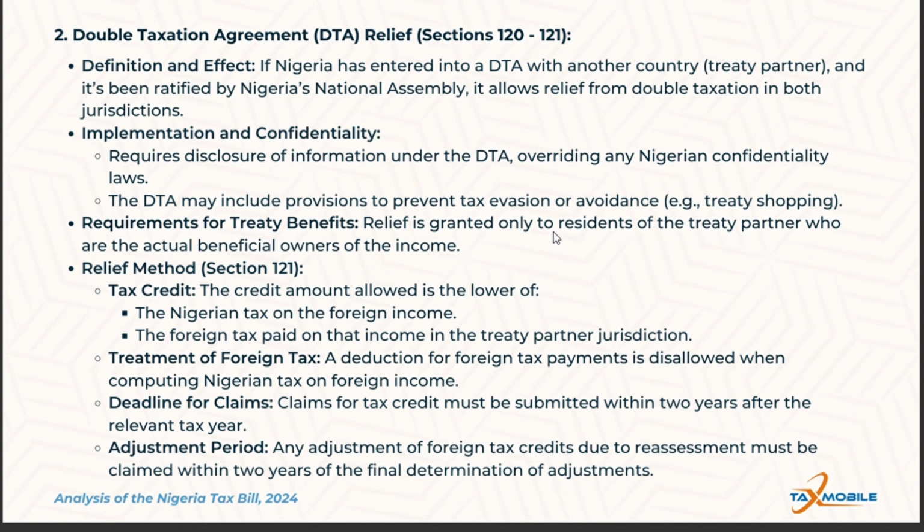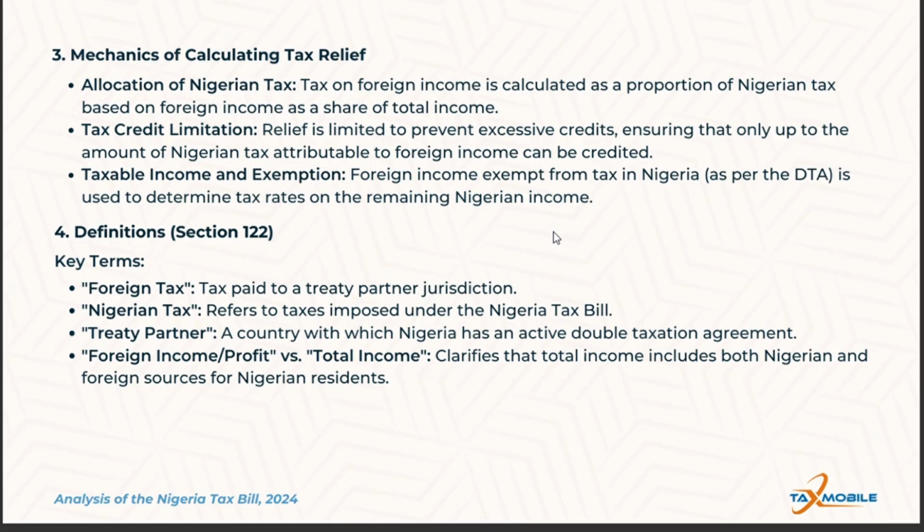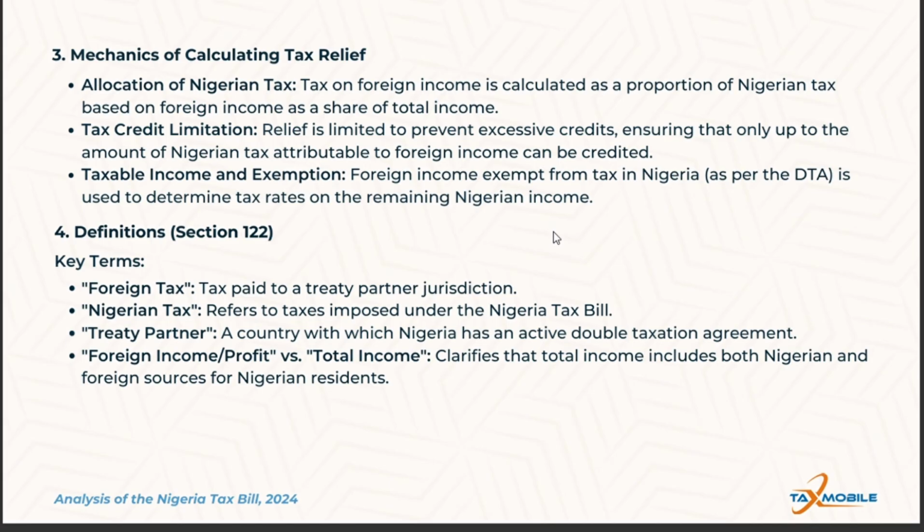Let us now look at the key implications of Chapter 4. We've looked at the definition of terms: the foreign tax, the Nigerian tax, treaty partner, foreign income or profit versus total income.